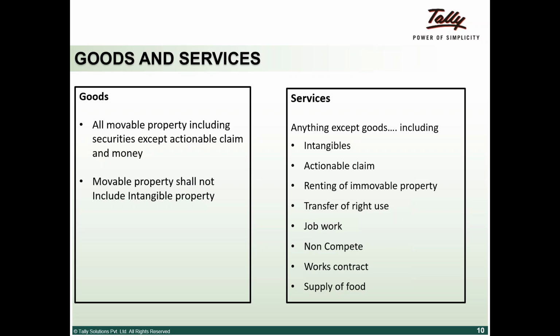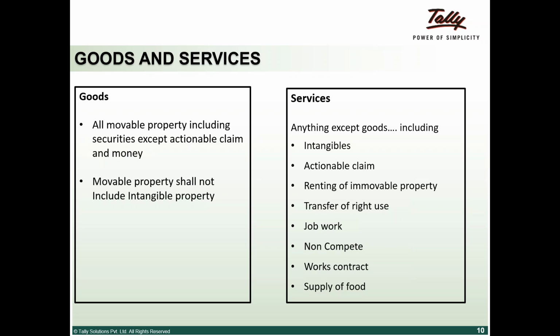Job work is a service. Many agreements have a non-compete clause and a fee, and this will be a service going forward. Works contract is one important area. Earlier, both VAT as well as service tax were applicable. Now they've classified it as a service. Supply of food, catering, is a service. So these are the basic definitions: tangible is goods and intangible is a service.